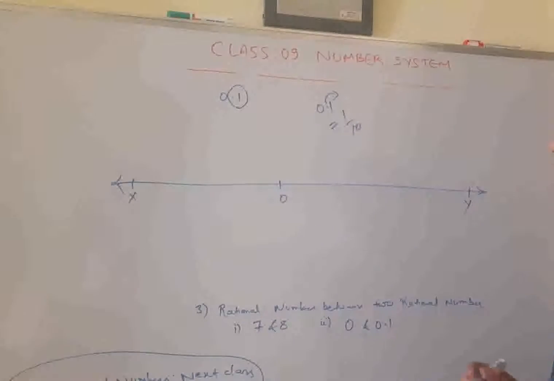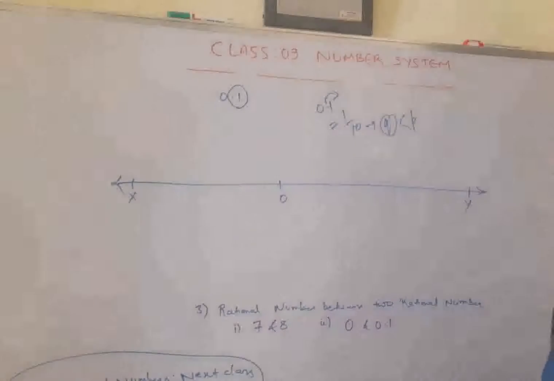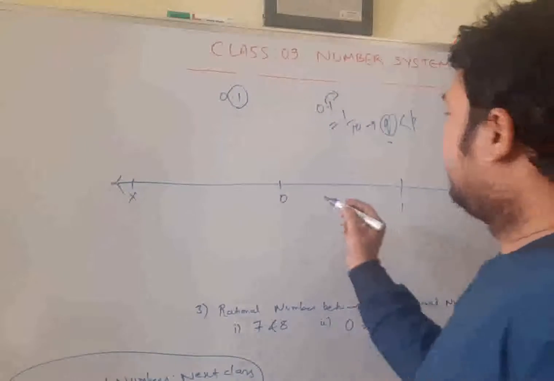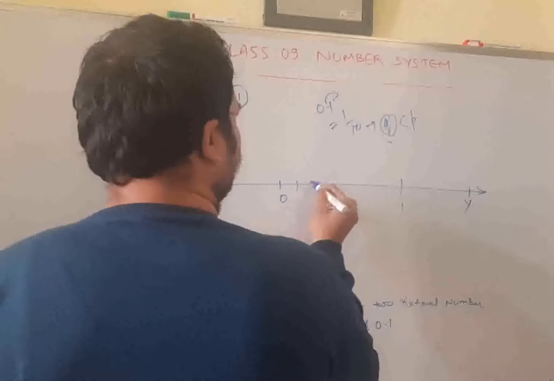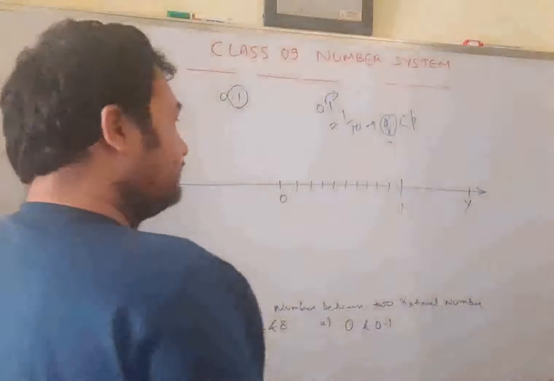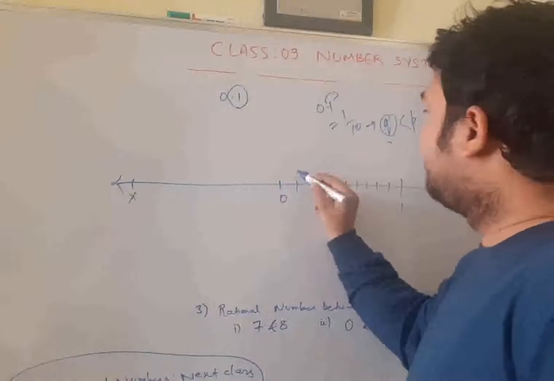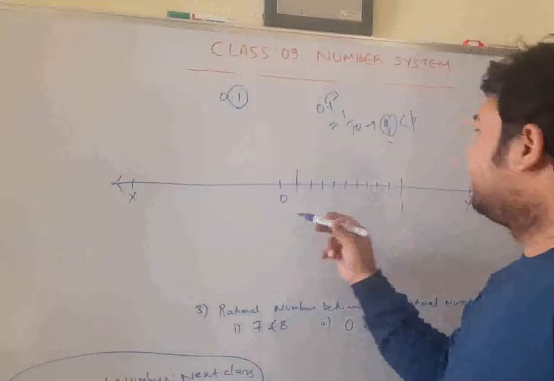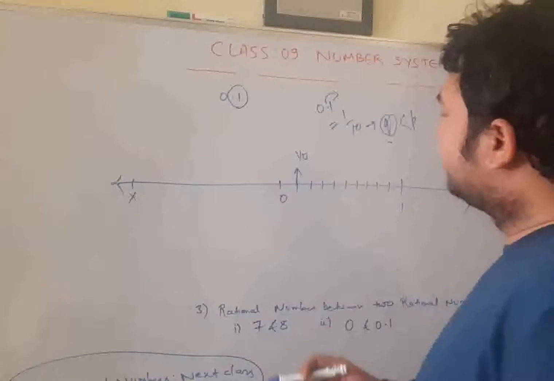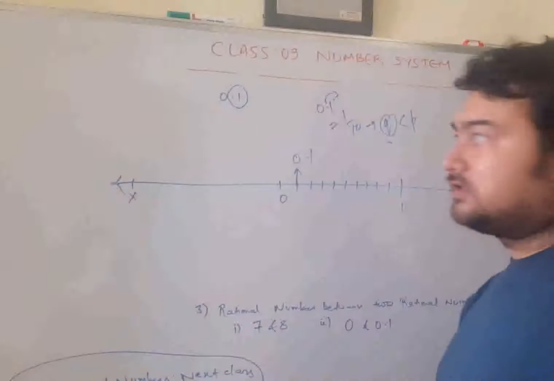So this is 1 by 10. Again you have denominator q is less than p. So how do we represent the numbers in such cases? This is between 0 and 1, and out of 10 this is the first. 1, 2, 3, 4, 5, 6, 7, 8, 9, because the 10th is this one. So out of these 10 units, it has traveled only the first part. 10 parts are there between 0 and 1, and it has traveled the first part. So this is your 1 by 10, or you say 0.1, both are the same. So in this way you can represent decimal numbers also.